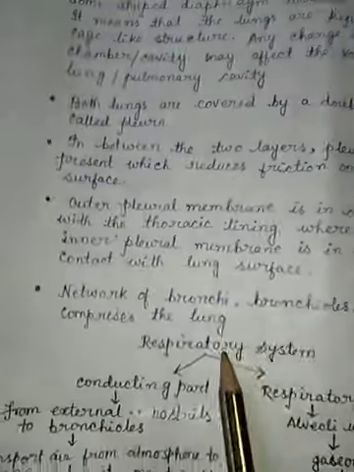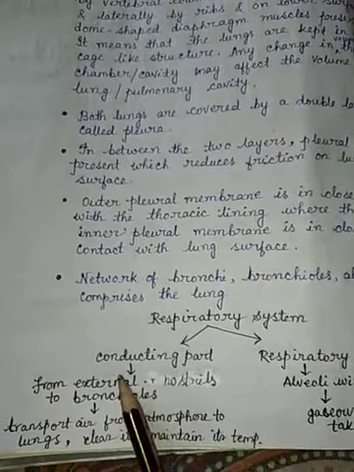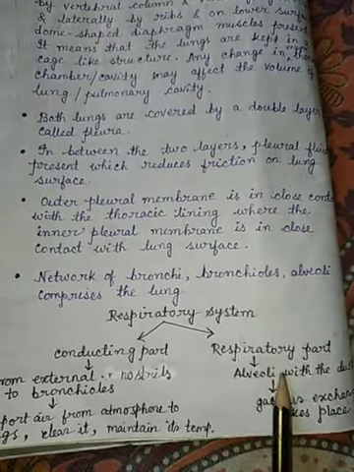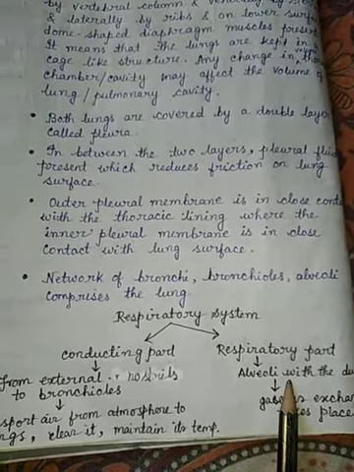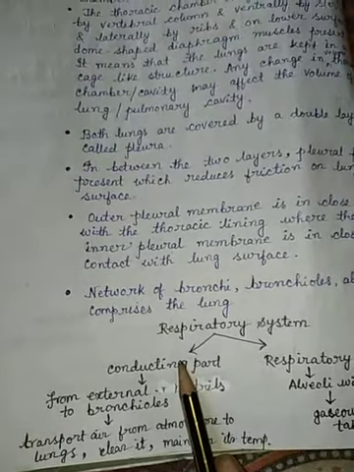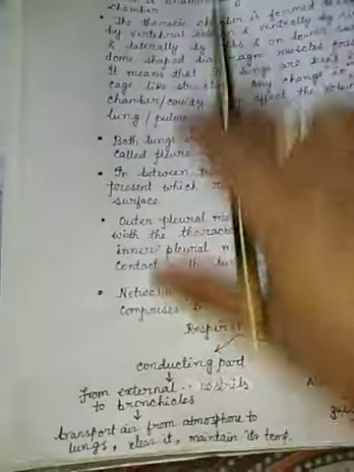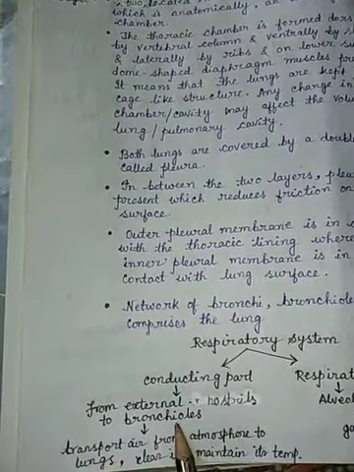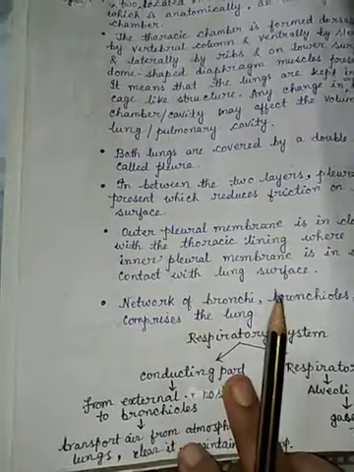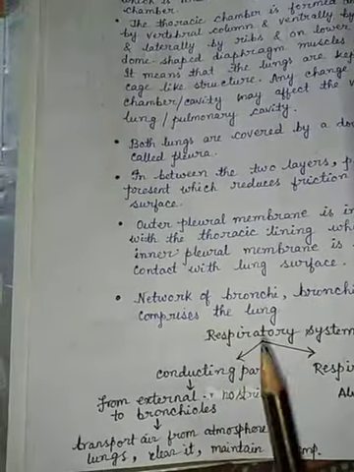Now, the respiratory system mainly has two parts: the conducting part and the respiratory part. The respiratory part means the alveoli with the ducts, the air sacs which are present just inside the lungs. The conducting part means the parts that start from the external nostrils and end in the bronchioles. The main function of the conducting part is to transport air.